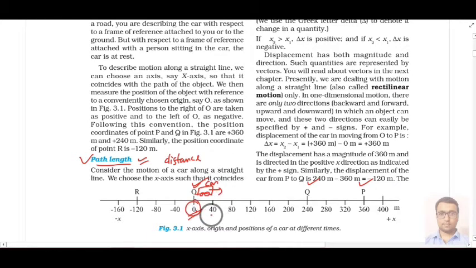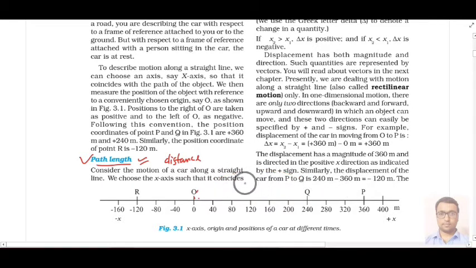From 0 to the next 40 meter, this car moves this way, then it will go up to 80 meter. Now suppose your car moves from O to Q. If I ask you how much distance is traveled by the car, then you will say it is 240 meter. So this is called the path length of the car.